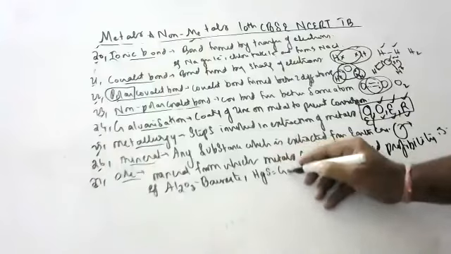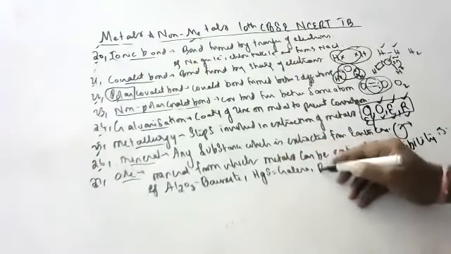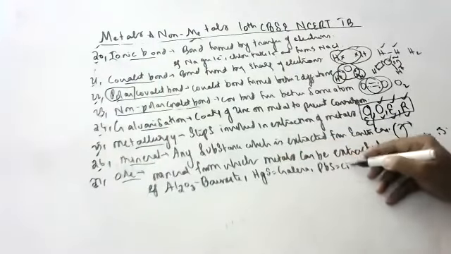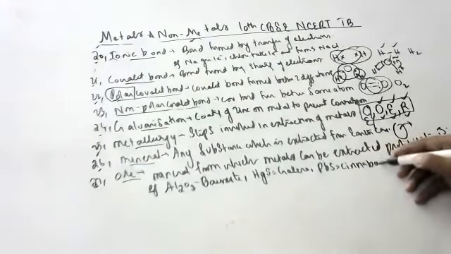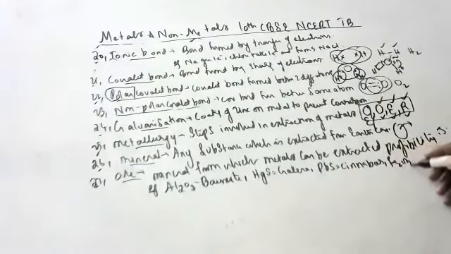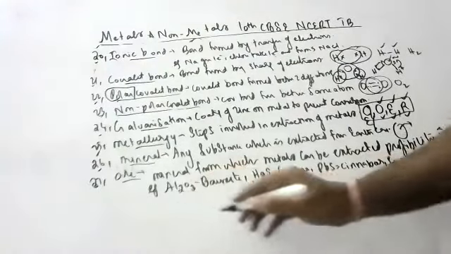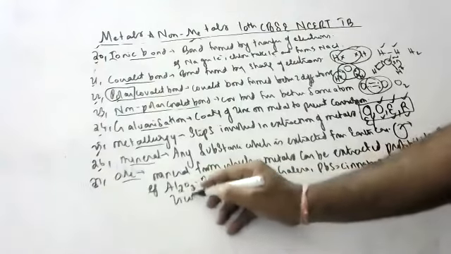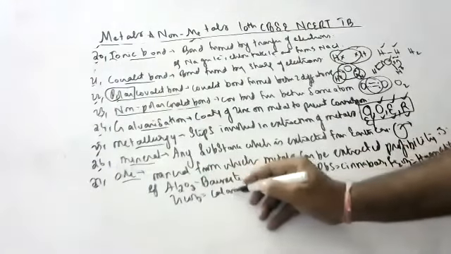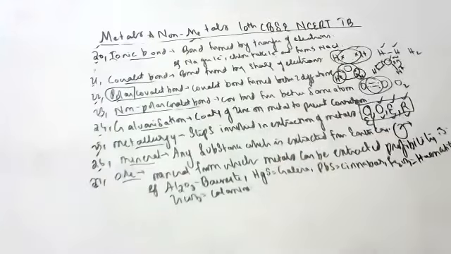HgS, cinnabar. PbS, galena. Fe2O3, hematite. CaCO3. ZnCO3, calamine. Like that, so many ores are there, children.